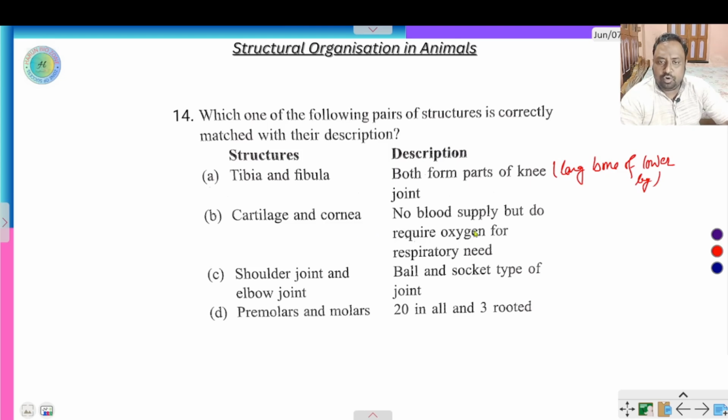Cartilage and cornea, no blood supply but do require oxygen for respiratory need.